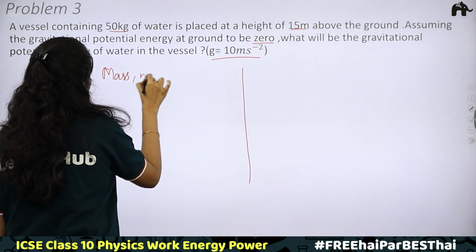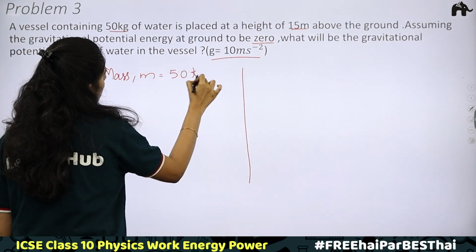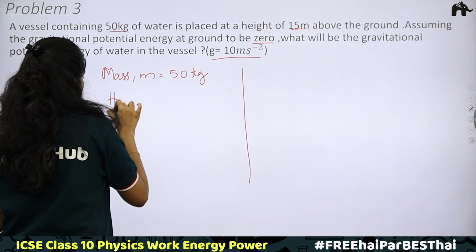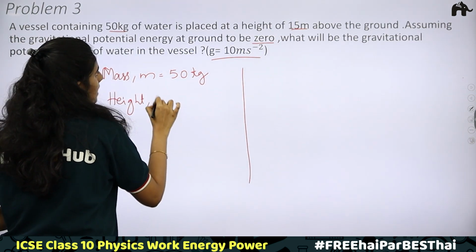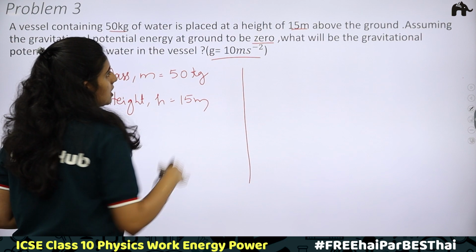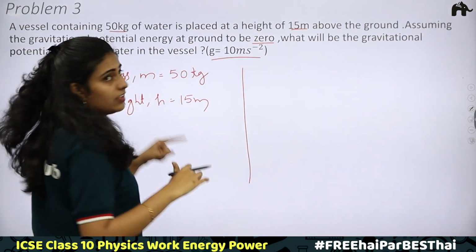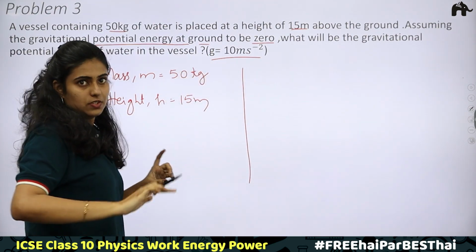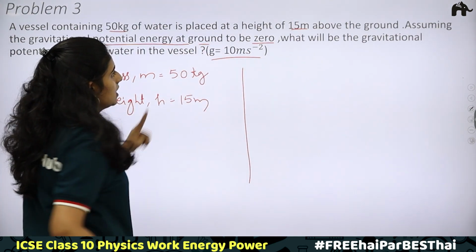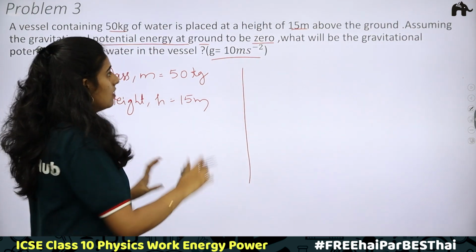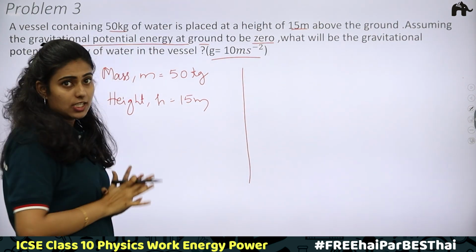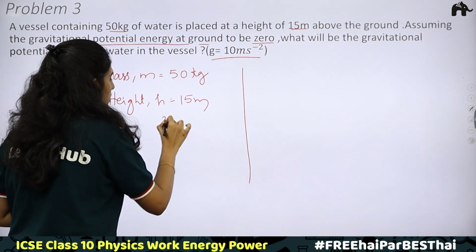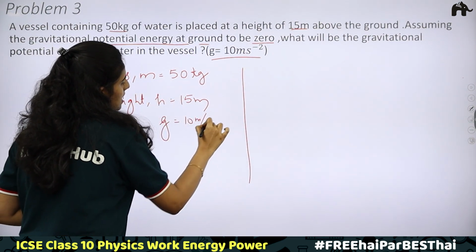Given mass m is equal to 50 kilogram. Placed at a height of 15 meter. Height h is equal to 15 meter above the ground, assuming that we have taken the gravitational potential energy at ground to be 0. When gravitational potential energy at ground is equal to 0, we need to find the gravitational potential energy of the vessel, which is at a height of 15 meter. g is also given, 10 meter per second square.